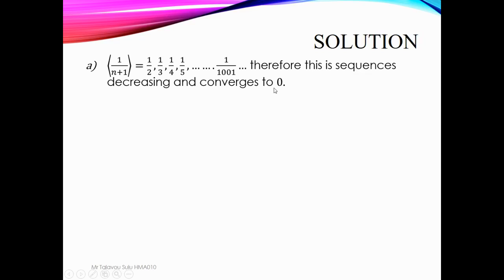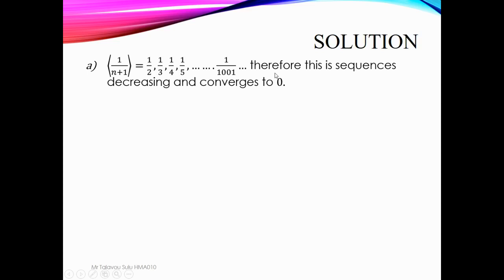So what is the meaning of converge again? There is a limit of the real number. So the limit of this sequence is 0, but it's decreasing. According to the value, it's decreasing, going down.